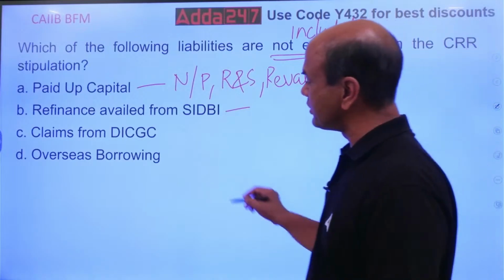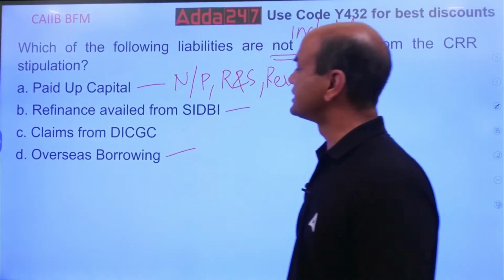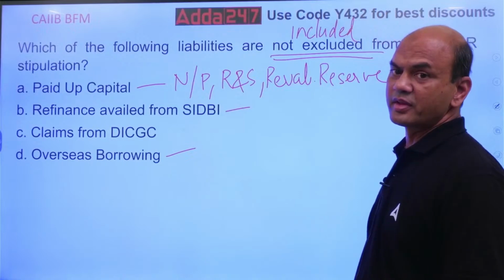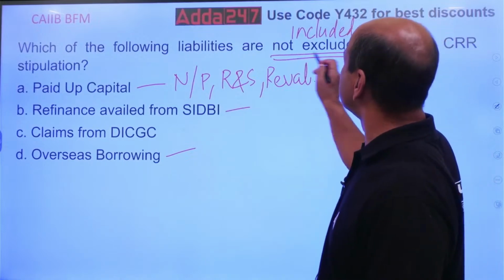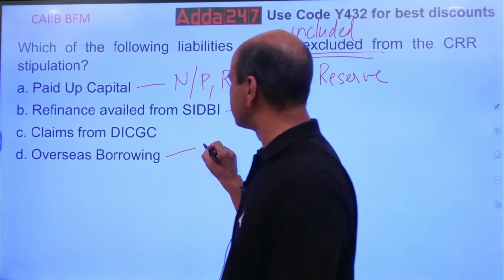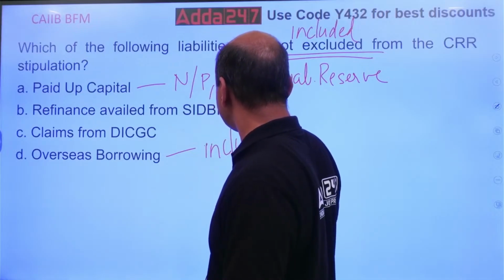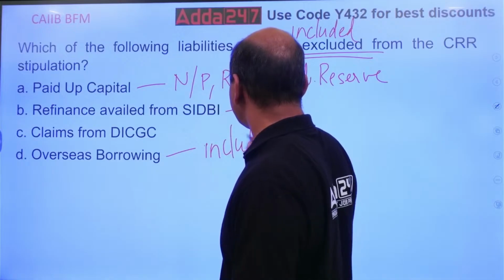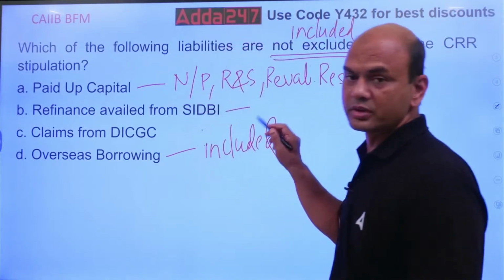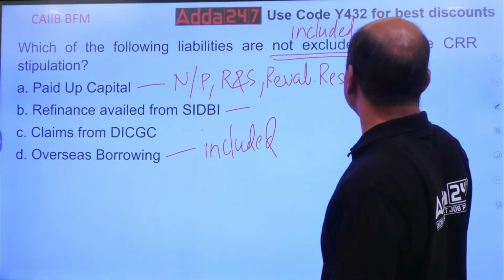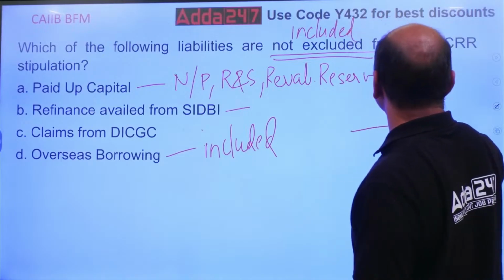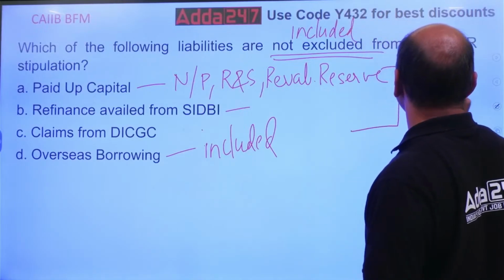And overseas borrowing will also be not excluded, so it is included. And these all are not included.